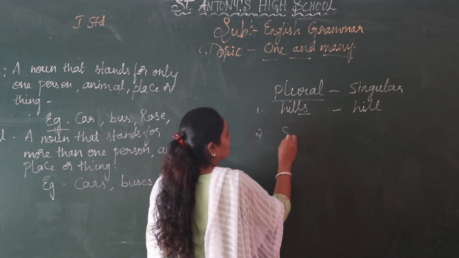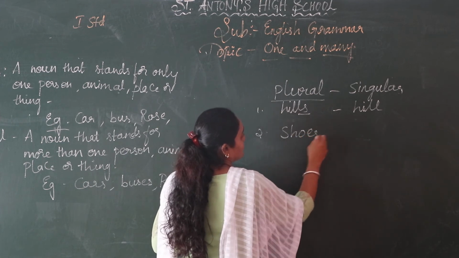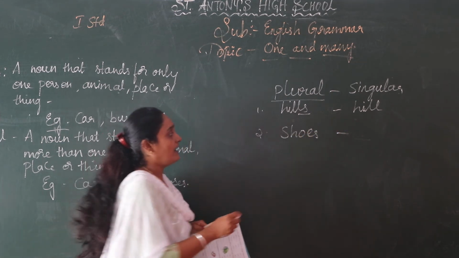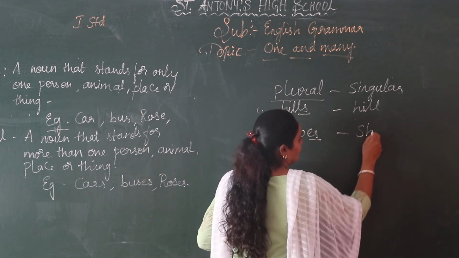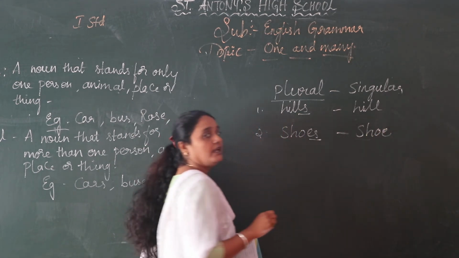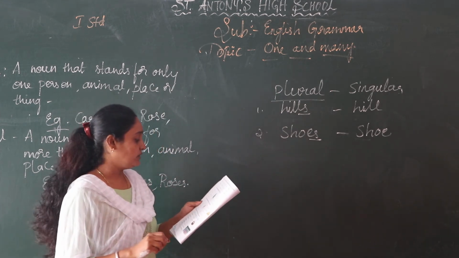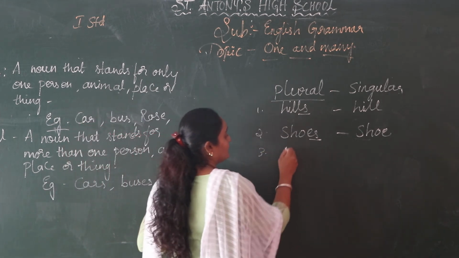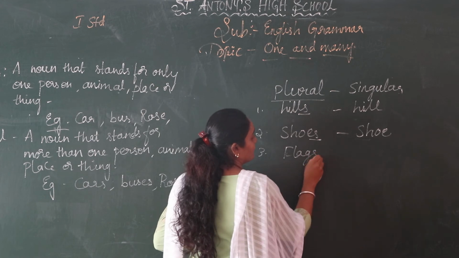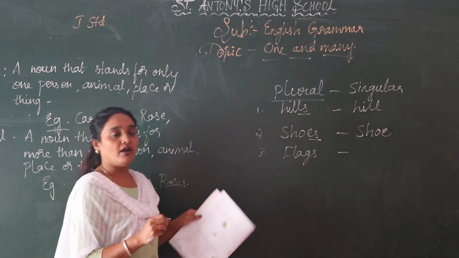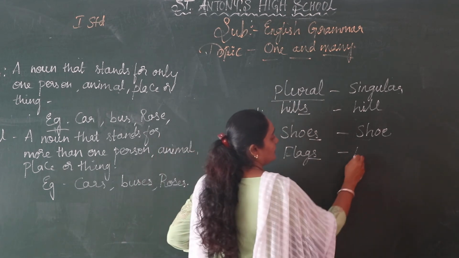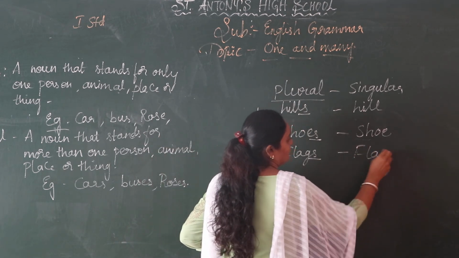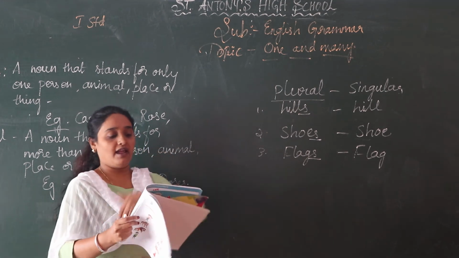Next you have shoes. S-H-O-E-S. Shoes. They have added s here in the plural, so you have to drop s. S-H-O-E. Shoe. Next. Third one, flags. F-L-A-G-S. Flags. Next, what do you have to do? You have to form the singular noun, so you have to drop s. F-L-A-G. Flag. Okay.